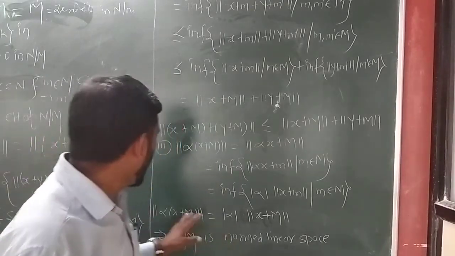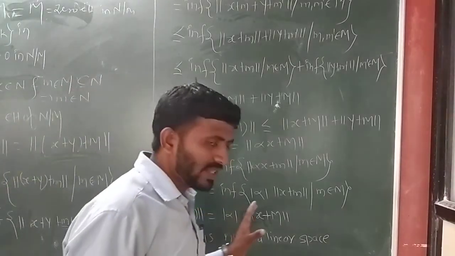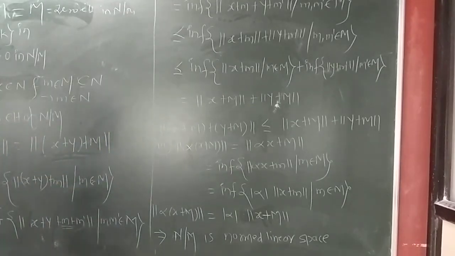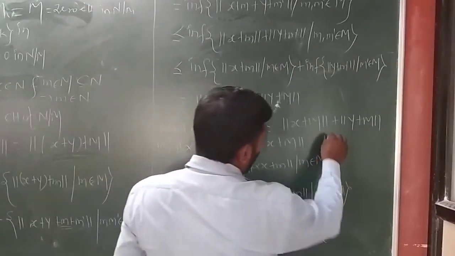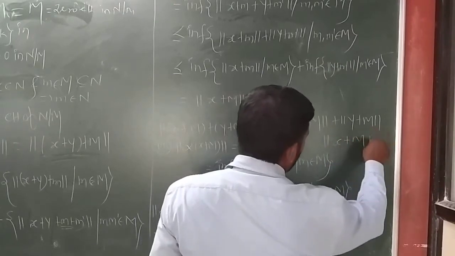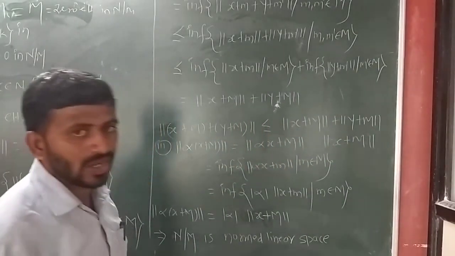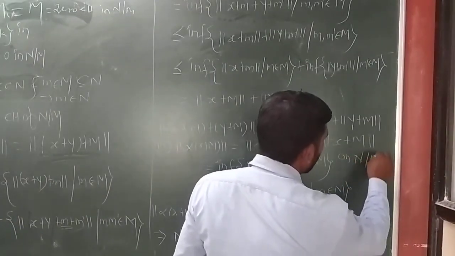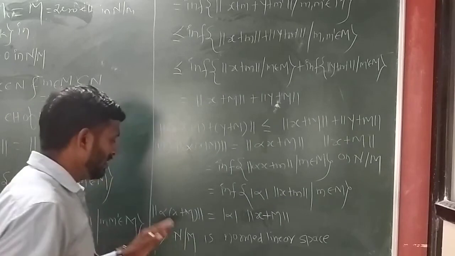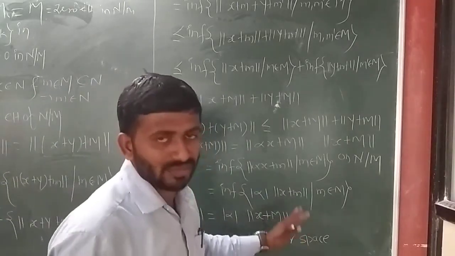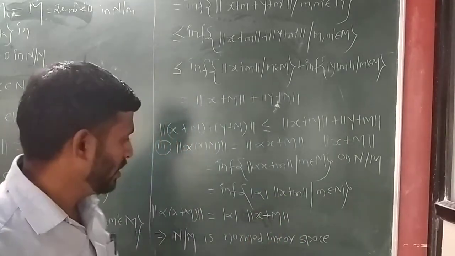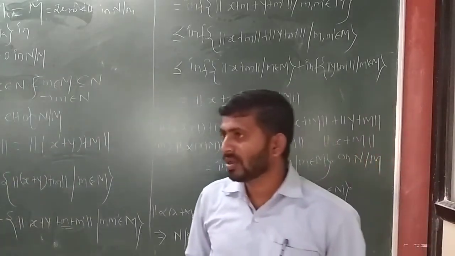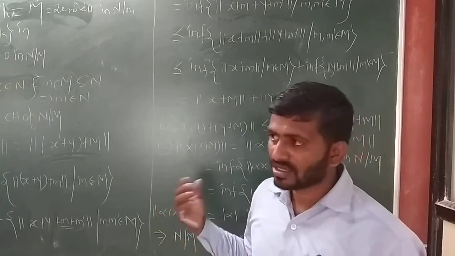So all properties are satisfied by this norm, then we say that norm of x plus M is a defined norm on N by M, hence N by M is a normed linear space. So we have shown N by M is a normed linear space.